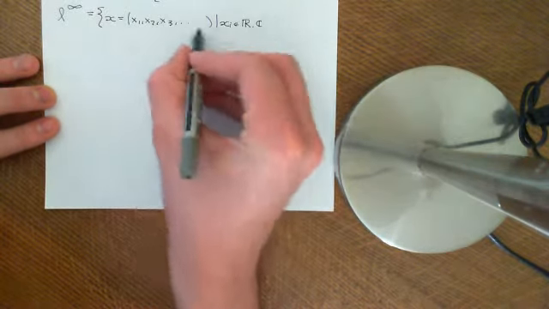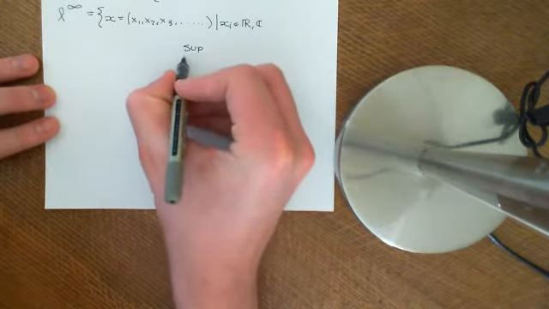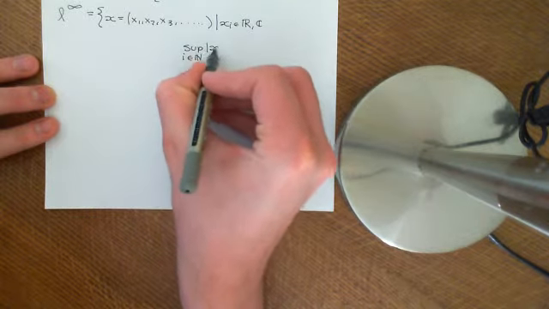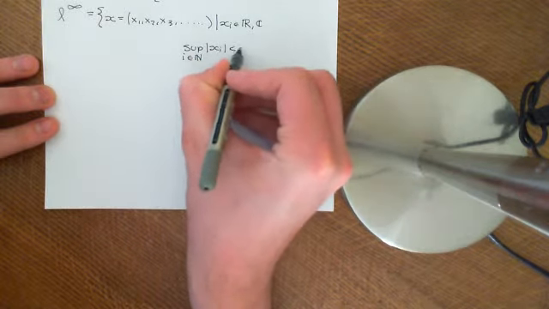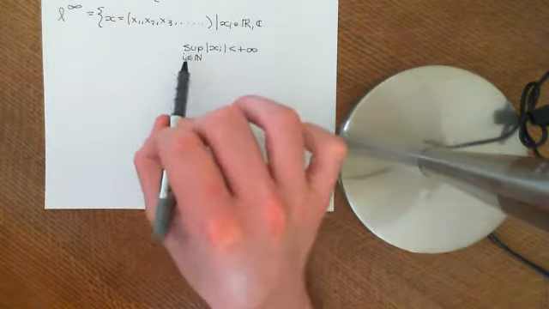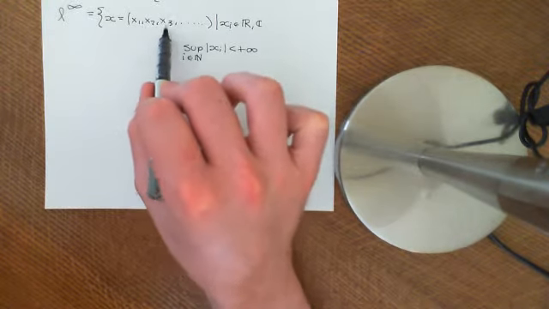Okay, and these sequences are bounded, which means that the supremum over i an element of the natural numbers of the modulus of xi should be finite. There should be some real number which is greater in size than all of the terms of this sequence.